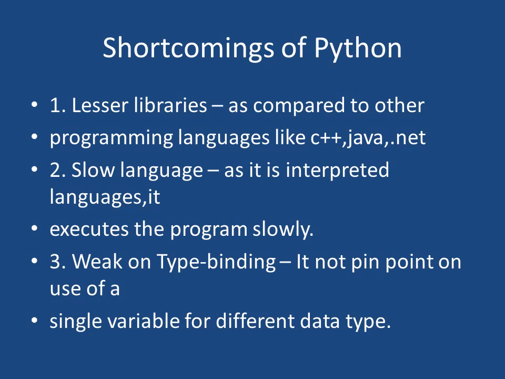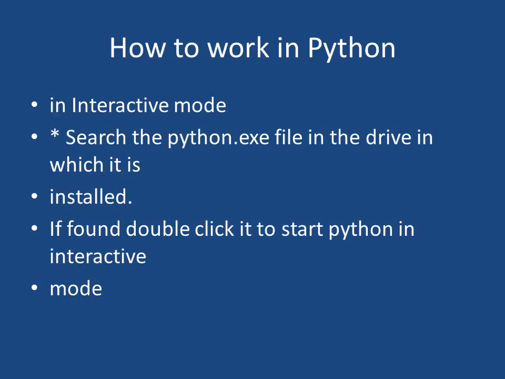Single variable for a different data type means, suppose x, you are using x for an integer, you are using x for a float, you are using x for a string, like this.